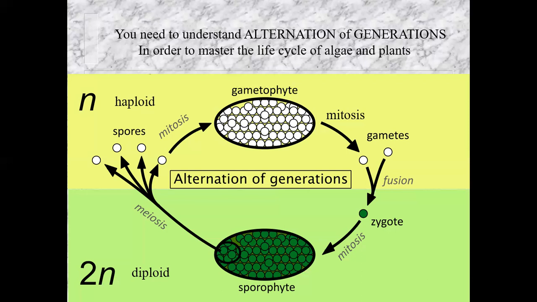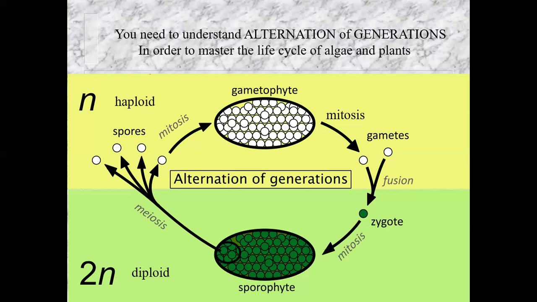That zygote will replicate and grow into the sporophyte stage. Now, the sporophyte stage is a diploid plant-like creature, or plant, that makes spores, but the spores are haploid, as you can see. They go back up to the haploid area. And so if you're going from a diploid sporophyte to make haploid spores, you need to do that by meiosis, diploid to haploid. The spores, remember, can grow into something all by themselves.